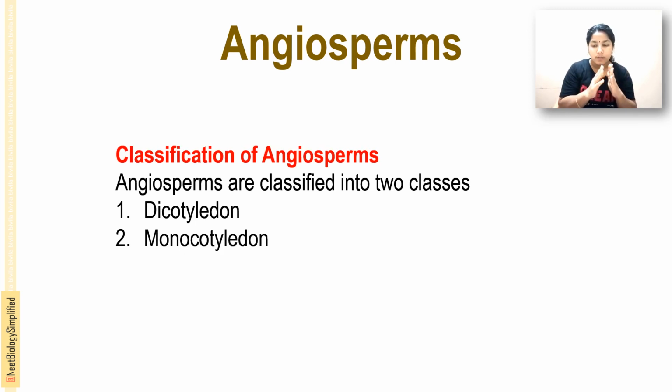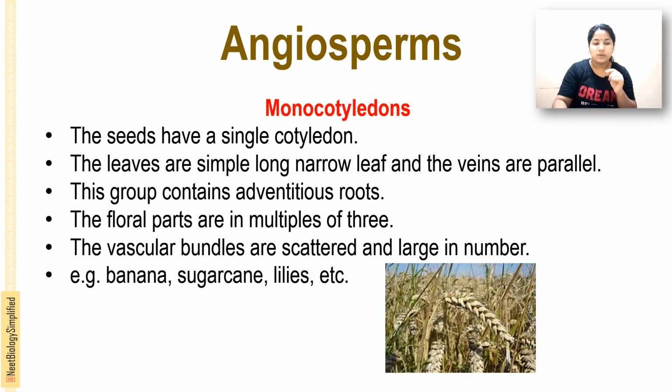Coming to classification, angiosperms are mainly classified into two classes, dicotyledons and monocotyledons. In monocotyledons, the seeds have a single cotyledon; mono means single. Their leaves are simple, long and narrow, and the veins are arranged in parallel, so they have parallel venation.